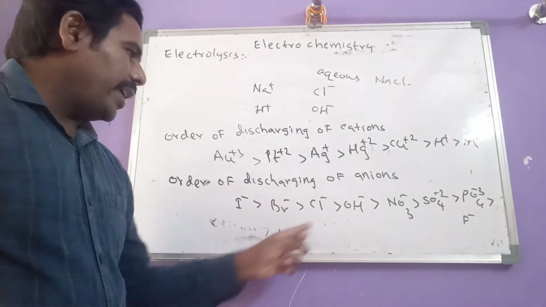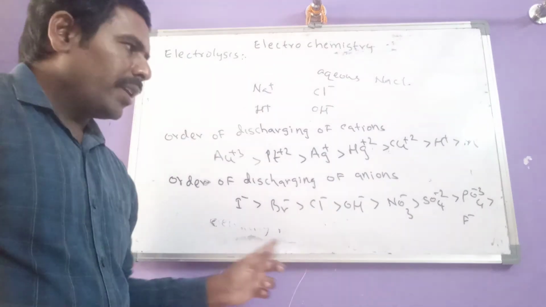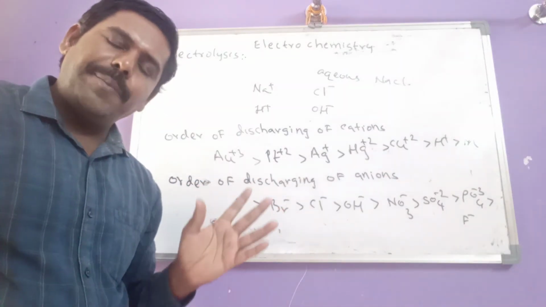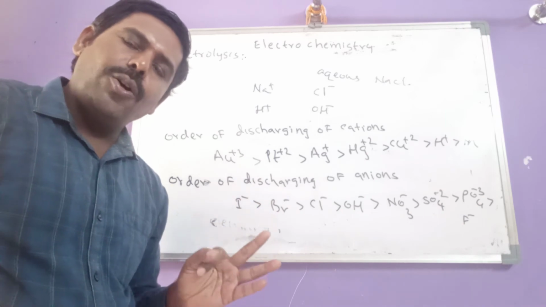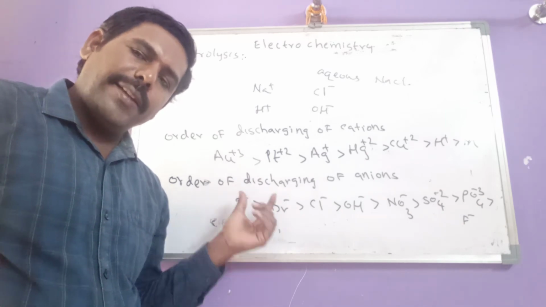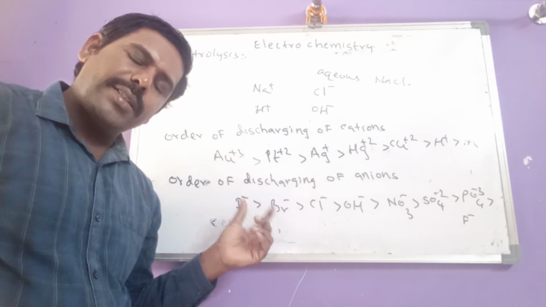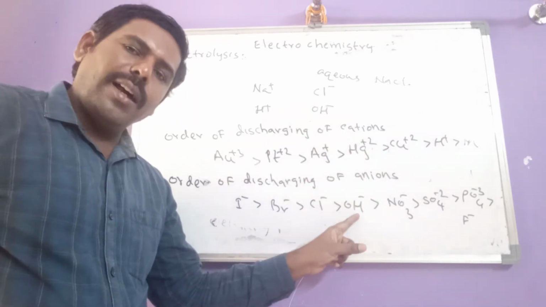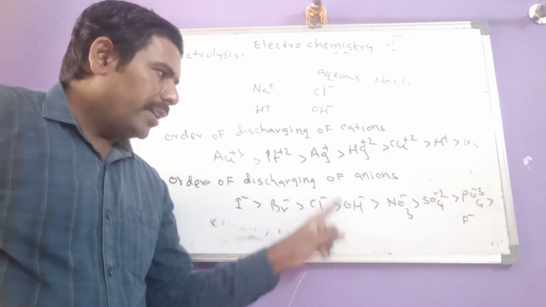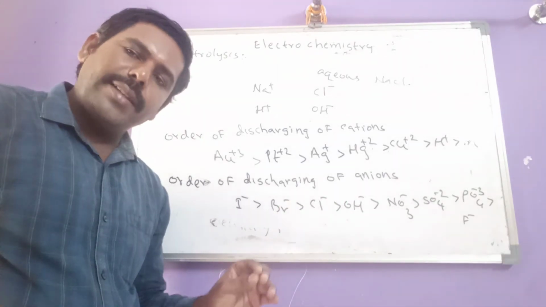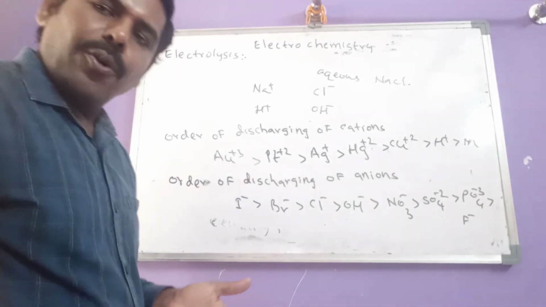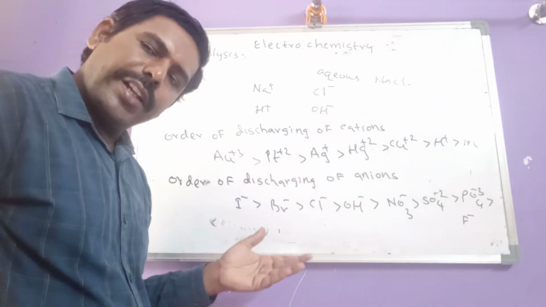Except these 3 halide ions, iodide, bromide, chloride, if any other anion is present along with OH minus, the OH minus itself undergoes oxidation. So what is the product in the oxidation of OH minus?